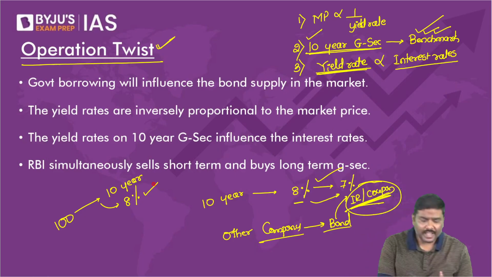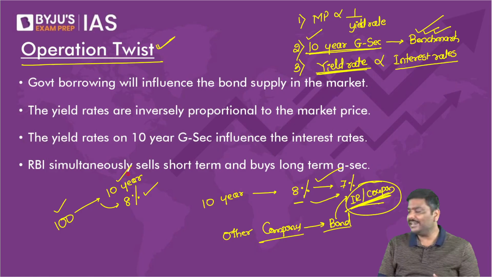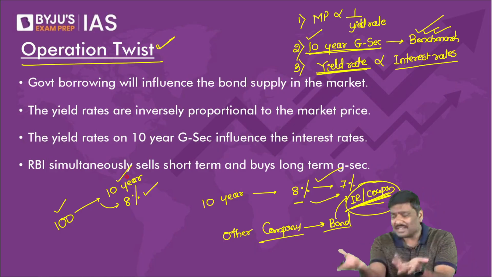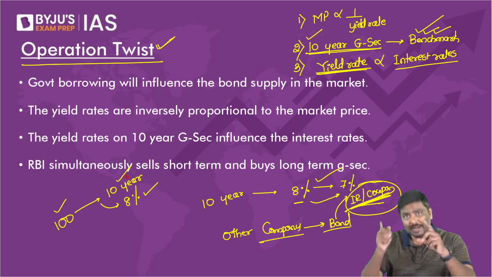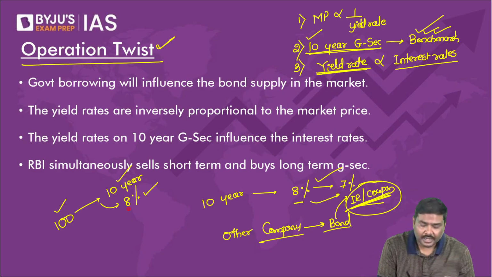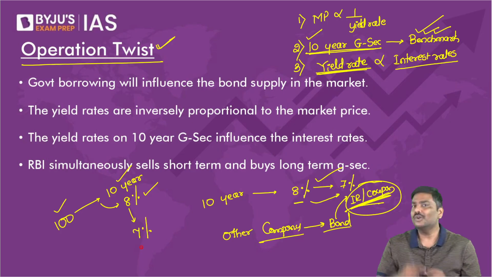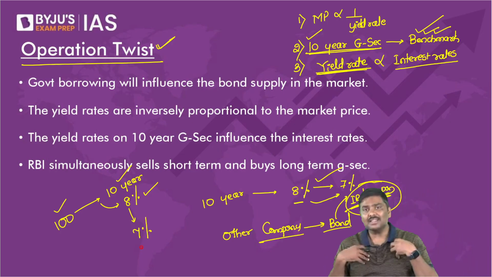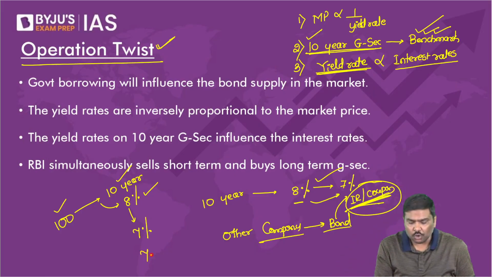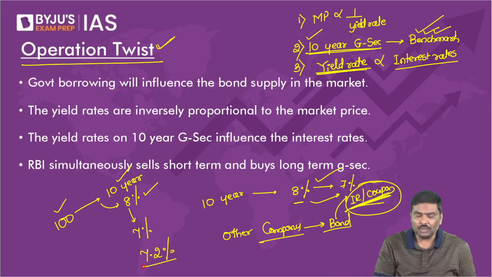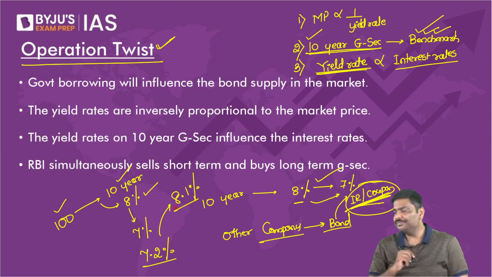Why? If you take the same 100 and invest in a 10-year bond, how much will you get? 8% you will get. Why will you be happy with less than 8%? But now what if the yield rate falls from 8% to 7%? Don't you think automatically I, as a corporate, can issue a bond at 7.2% compared to the earlier situation of 8.1% and borrow money from you?